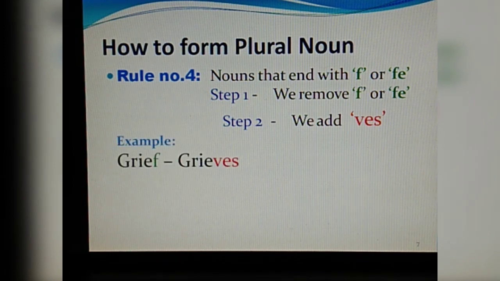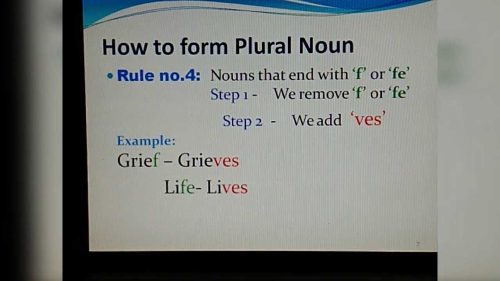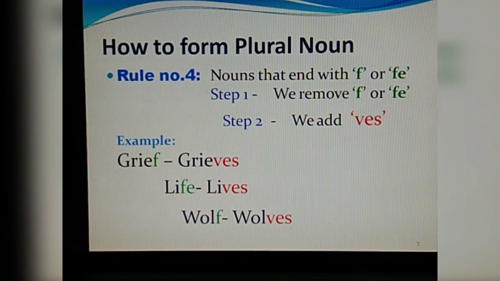The example is like grief. Here you find that it ends with f, and when we have to make it plural, we add ves, that is grieves. Then life becomes lives. Wolf becomes wolves. So fe or f is removed, and to make it plural we add ves.